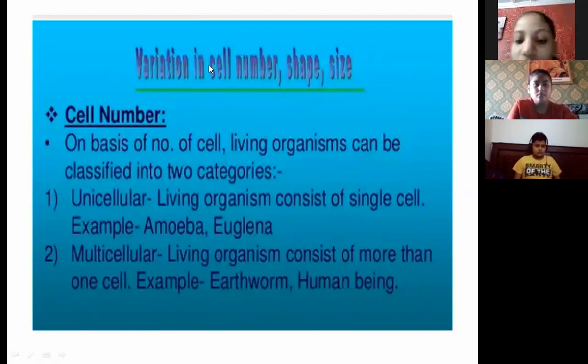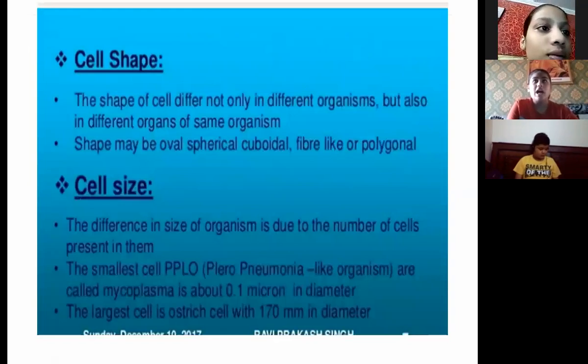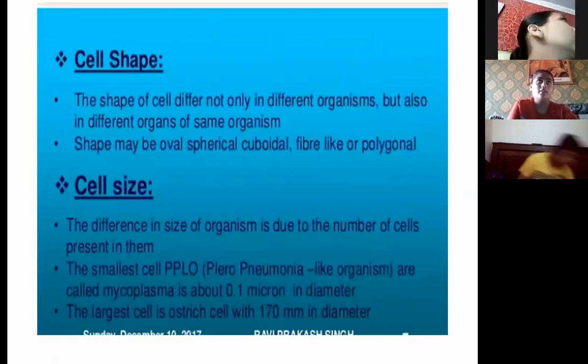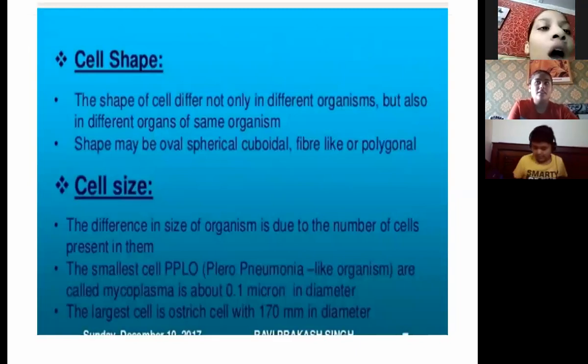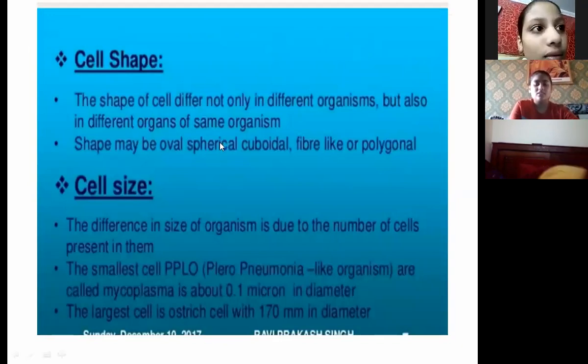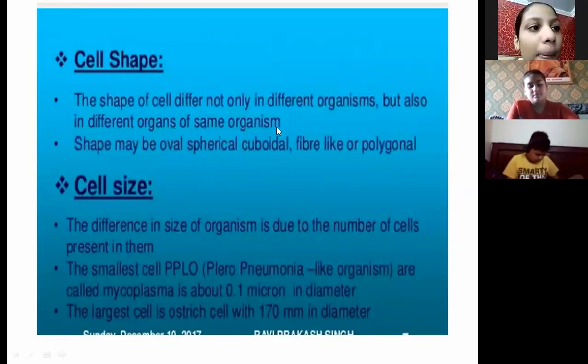Now let's come to the next one. What is the shape of the cell? What is the size of the cell? The shape of the cell differs not only between different organisms, but even between organs of the same organism.